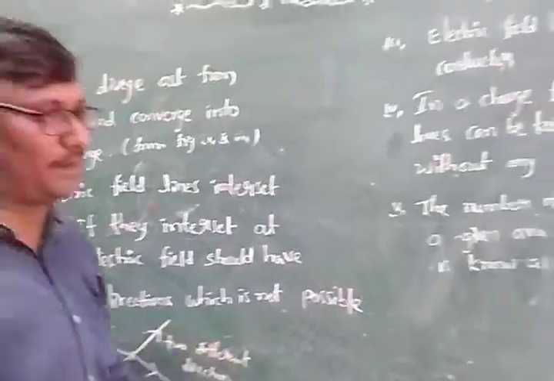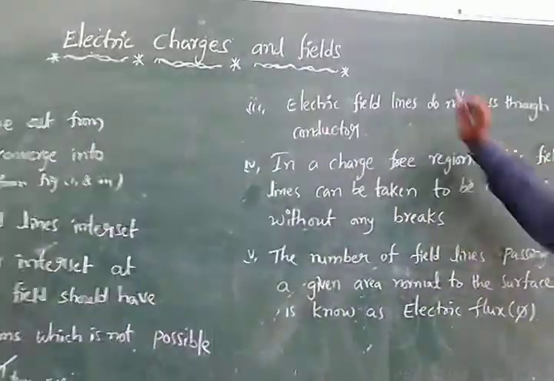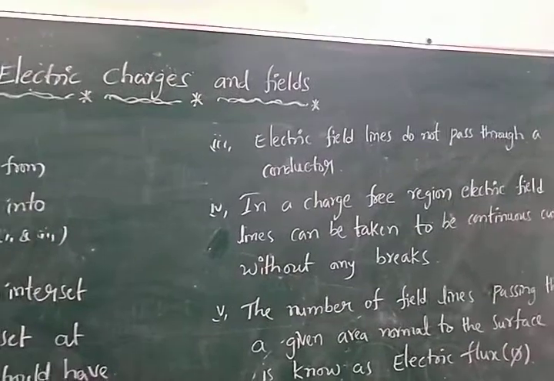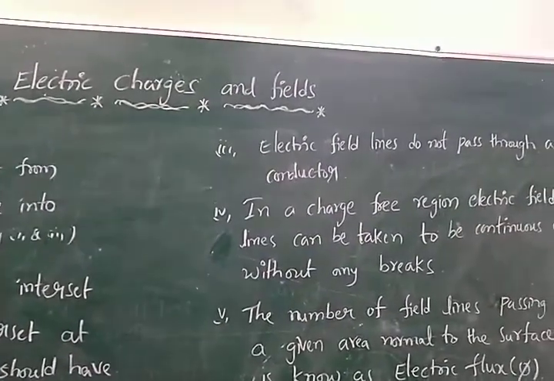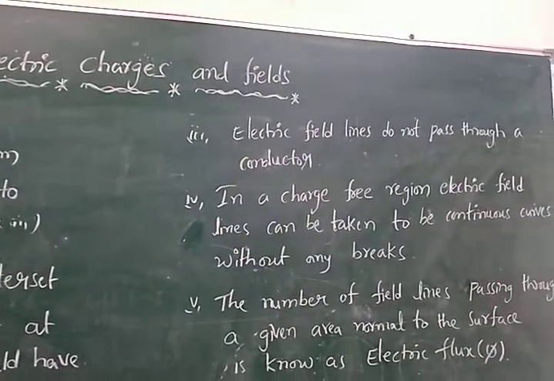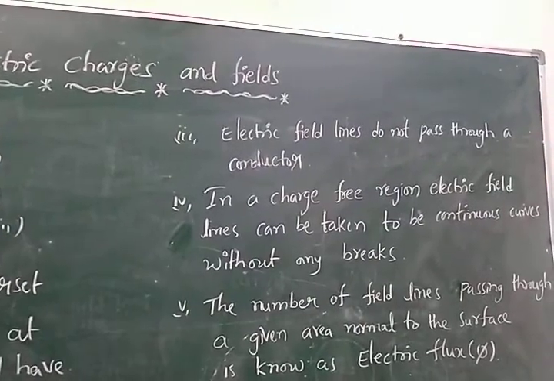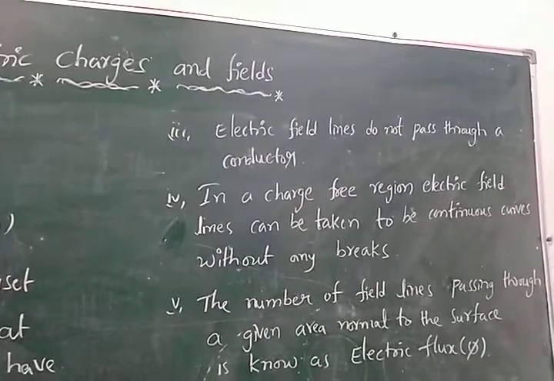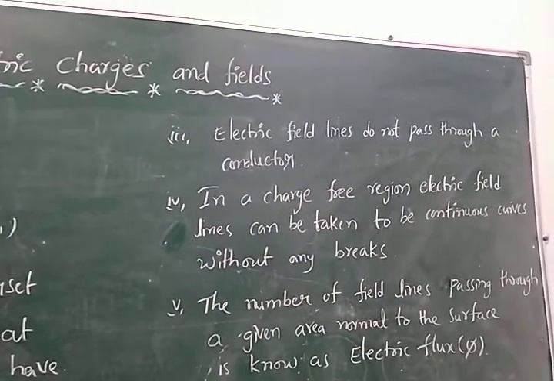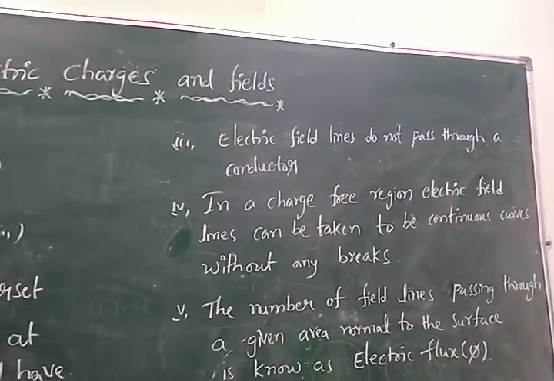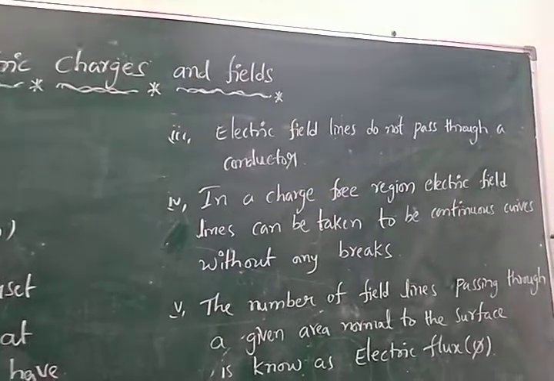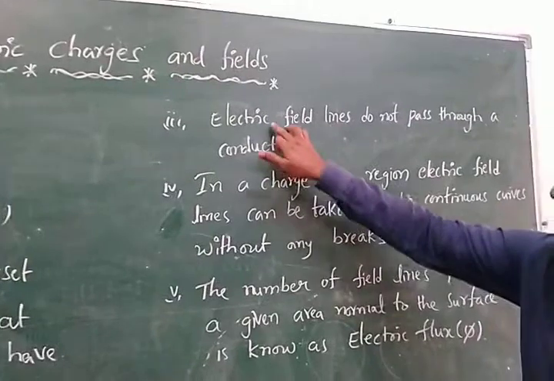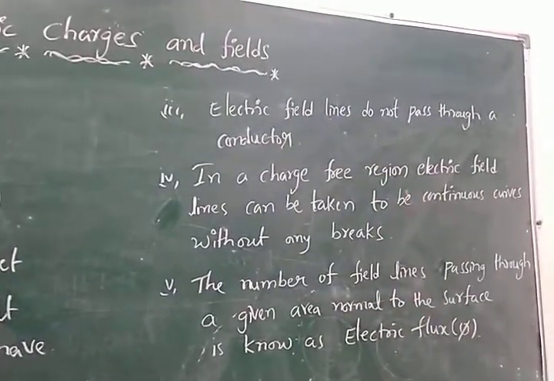Next is the third property. In the third property, the electric field lines do not pass through a conductor. Conductor means a material through which electric charges pass. Materials through which charges pass are called conductors. The electric field lines do not pass through a conductor.